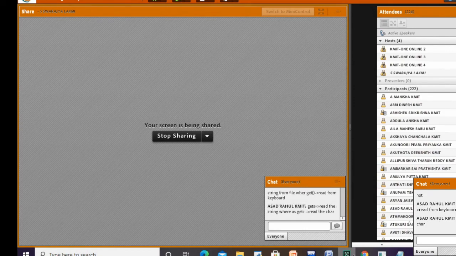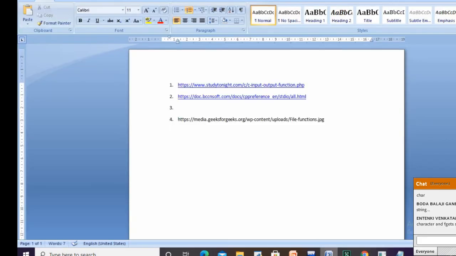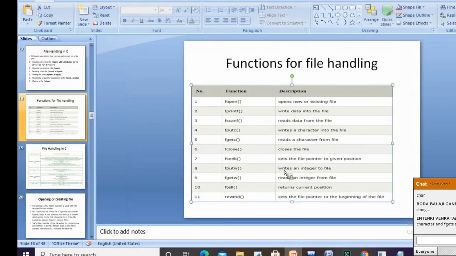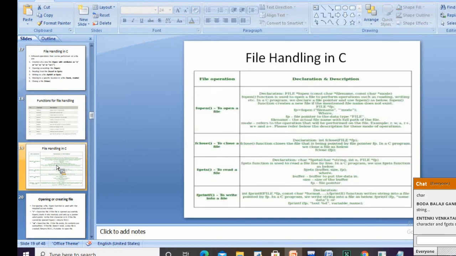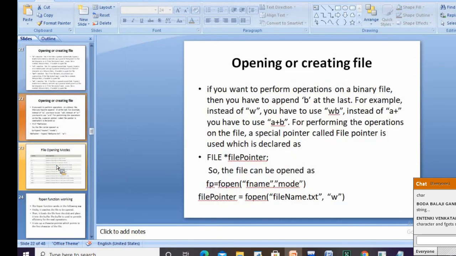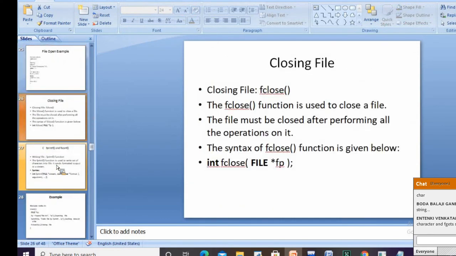Gets and getc. Okay, good. Very good. Right. Then next, we have a few more examples on the same concepts.